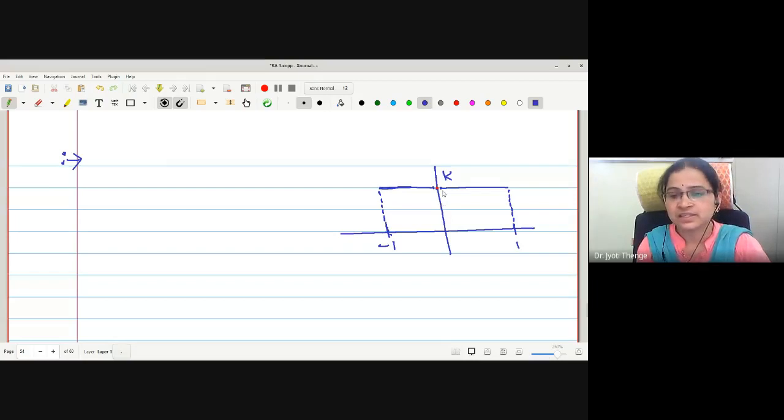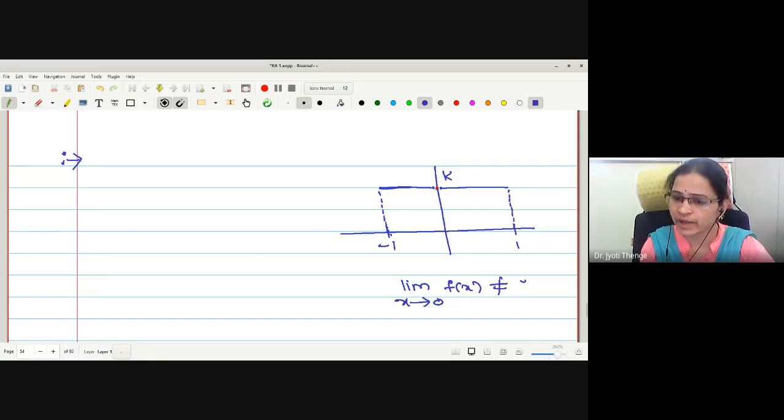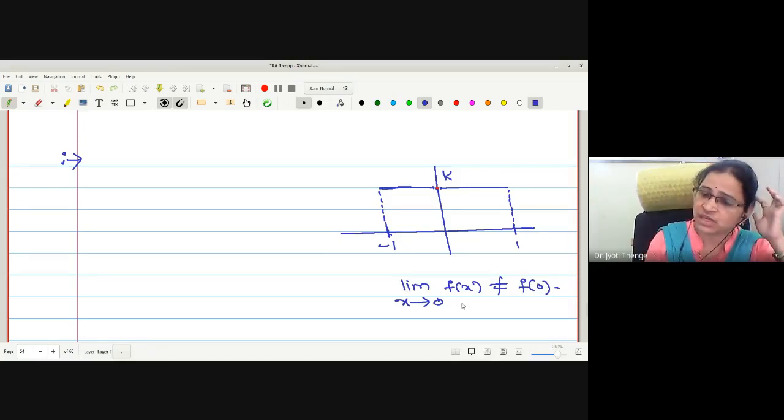Clearly, this function is not continuous at x equal to 0. Here you can see a small gap. The function is not continuous because the limit of f of x as x tends to 0 does not match f of 0. As x tends to 0, f of x gives me the value k, and for f of 0 it is 0. And k is given to be strictly a positive constant.